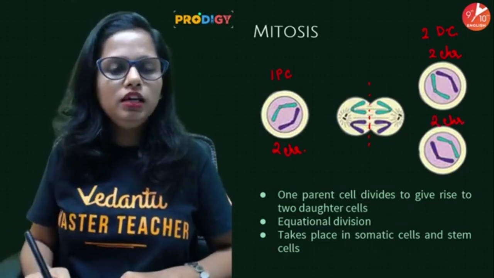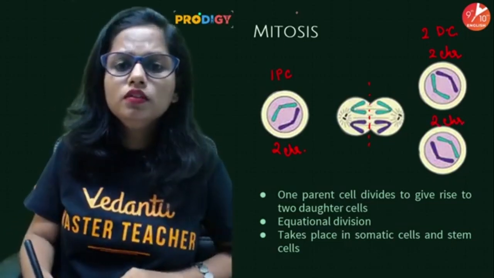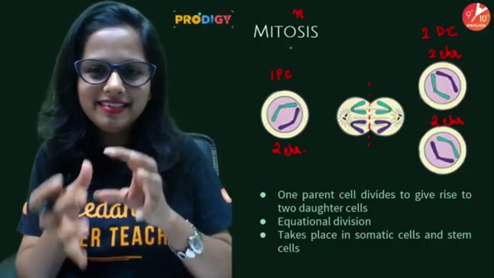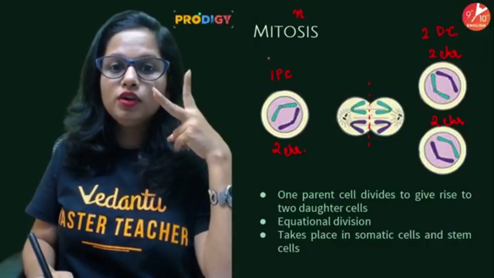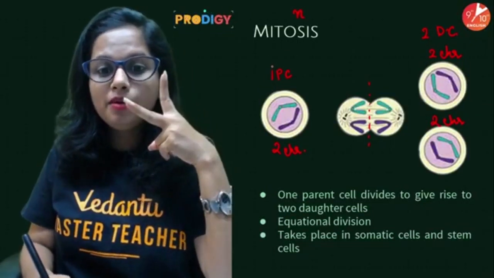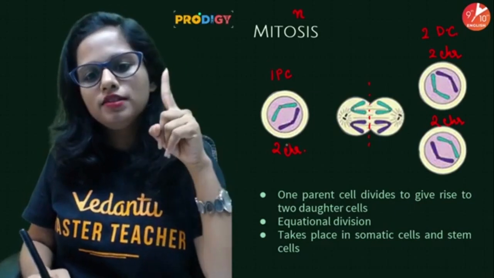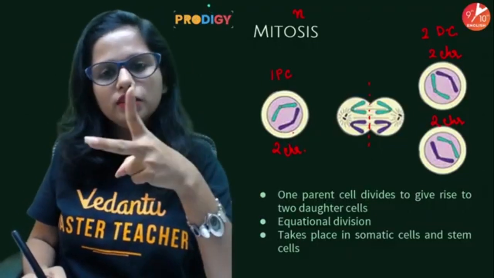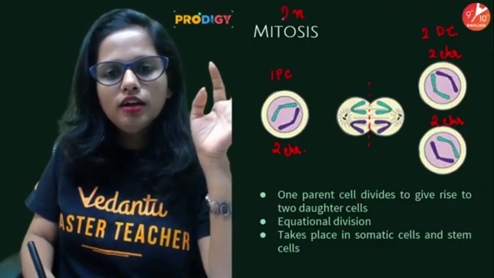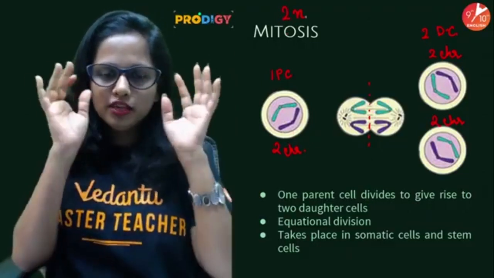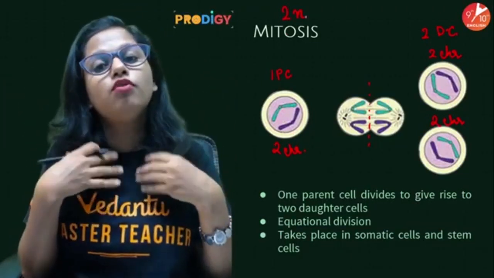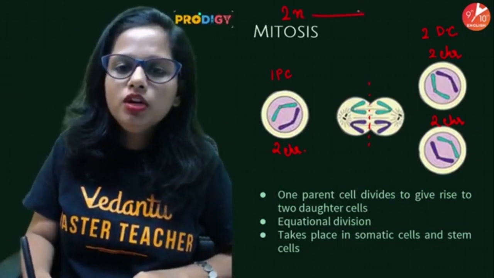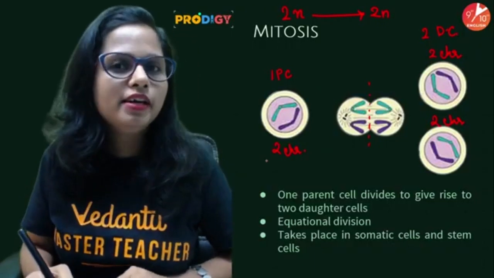So means, if I denote one set of chromosome number as n, then people, there are 2 sets. One set obtained from mama, one set obtained from papa. Here you can see a sky blue colored chromosome and a purple colored chromosome, meaning one chromosome from mama, one chromosome from papa. So in total I will write 2n, 2 sets of chromosomes. In human beings we have 46. So people, this 2n will always remain 2n in mitosis.